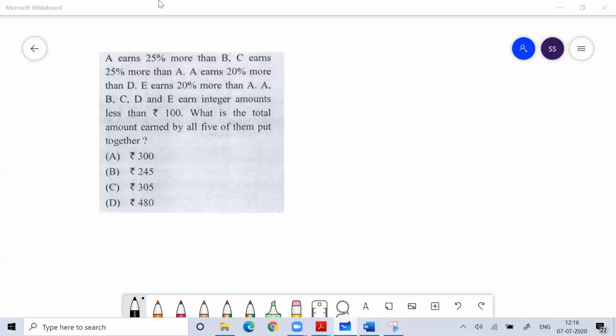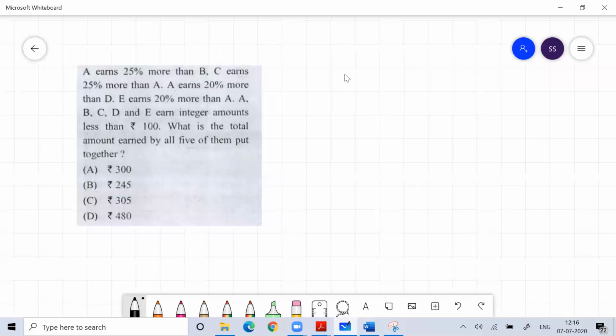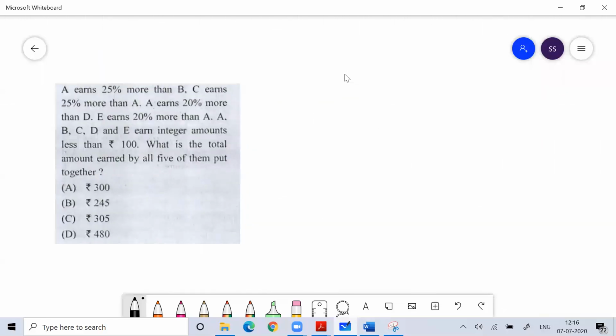Everyone, tell me the answer for this question. Soumya, if you have any doubt, please ask me. Please write in the chat window whatever your doubt is.